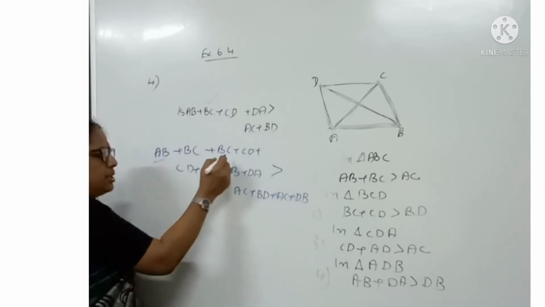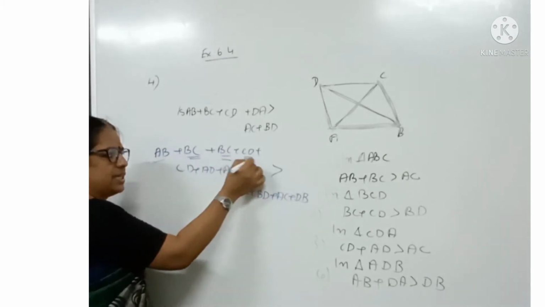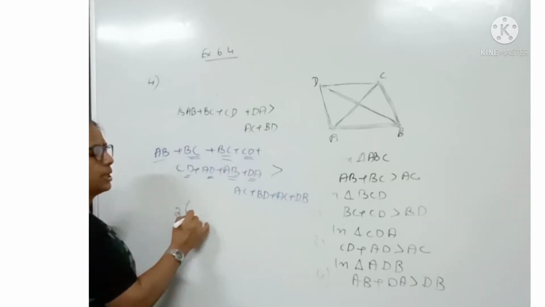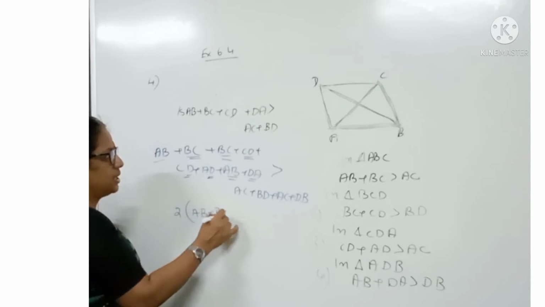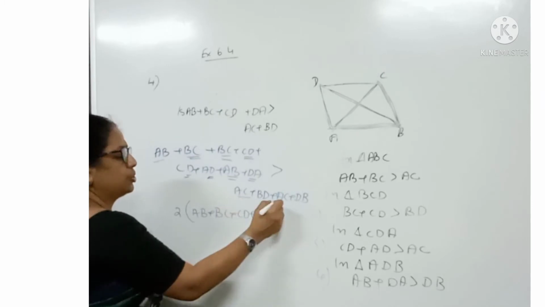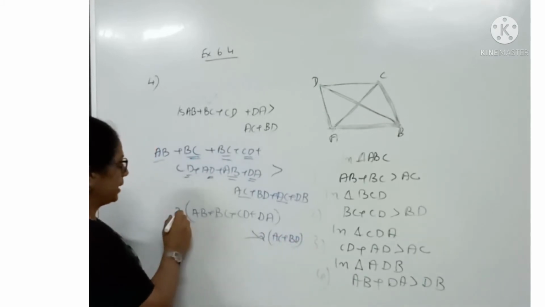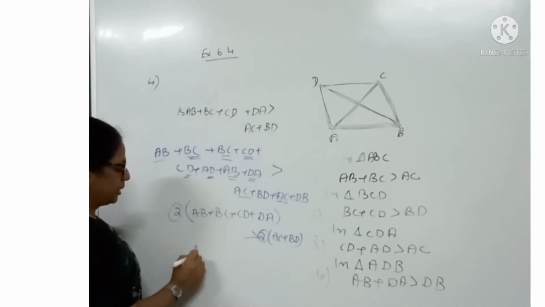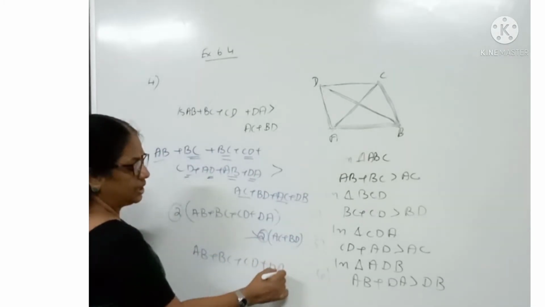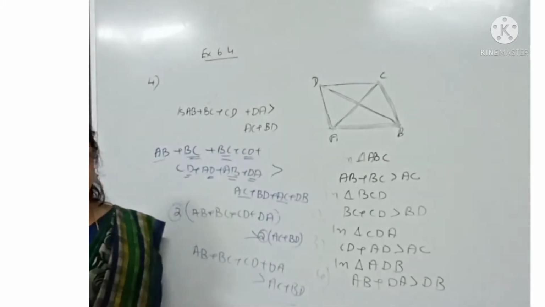Here, how many ABs are there? 2 AB. How many BCs are there? 2 BC. How many CDs are there? 2 CD and 2 AB. So we can write 2 into AB plus BC plus CD plus DA is greater than 2 into AC plus BD. So we can cancel these two, then at last we will get AB plus BC plus CD plus DA greater than AC plus BD. So we got the result.